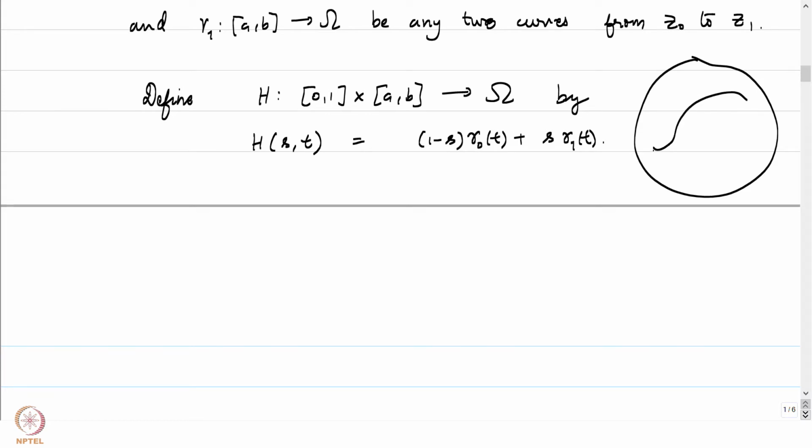Geometrically, this is captured by a figure like this, where we start with a convex domain. Suppose we have two curves from Z0 to Z1, and say this is gamma 0 of T. So this is say gamma 0 and this is say gamma 1. And suppose this is gamma 1 of T. We use the fact that the straight line joining gamma 0 of T and gamma 1 of T is contained in omega to define the homotopy. At stage S, it will be the point on this straight line. Gamma S of T will be on the straight line joining gamma 0 of T and gamma 1 of T by using the following relation here.